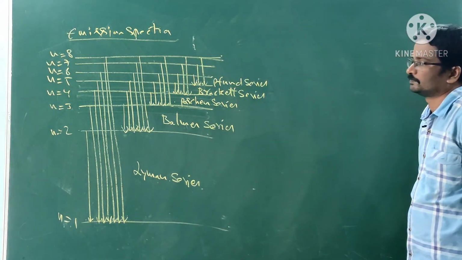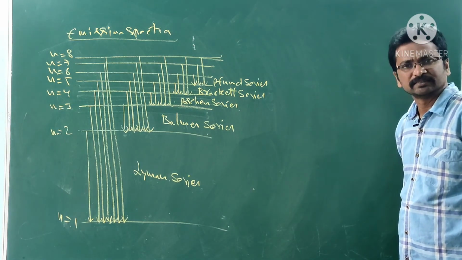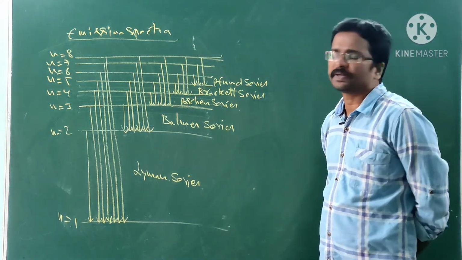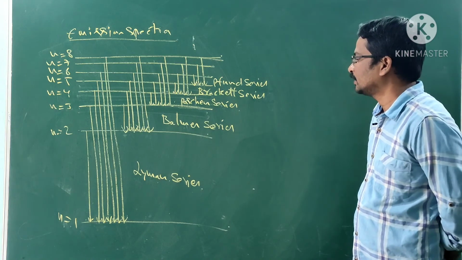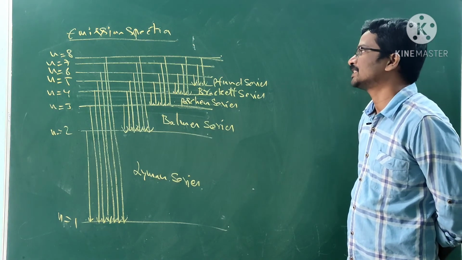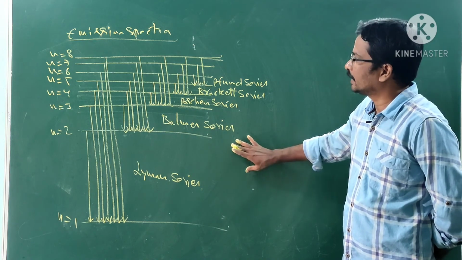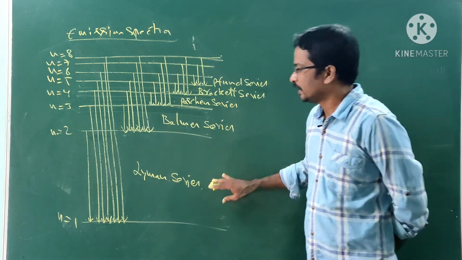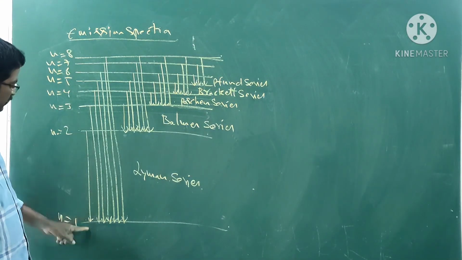Emission spectra. Sir, what about the absorption spectra? Did you write the absorption spectra for this hydrogen atom? You may write it easily. Same, reverse it. Reverse this one and you can get the absorption spectra. When an electron goes in absorption, it goes from n1 to n2, reverse.